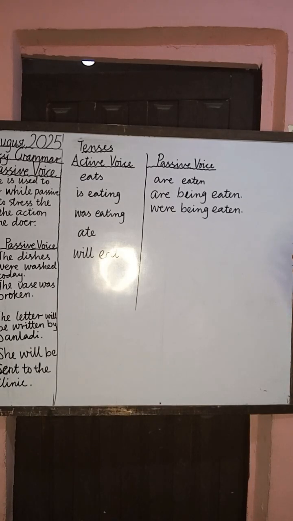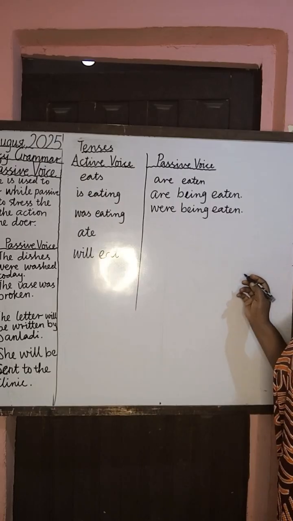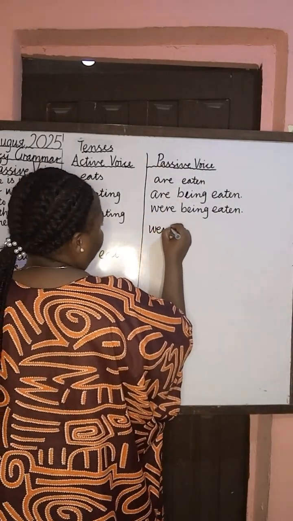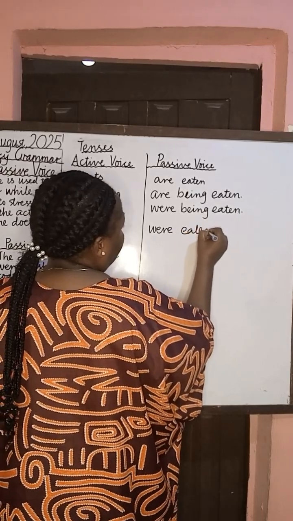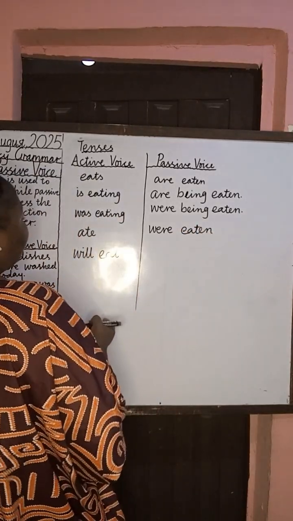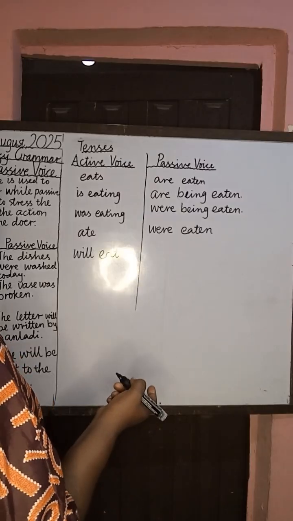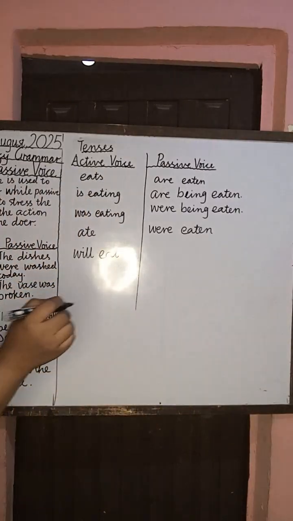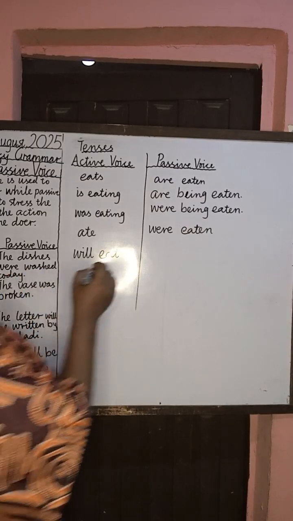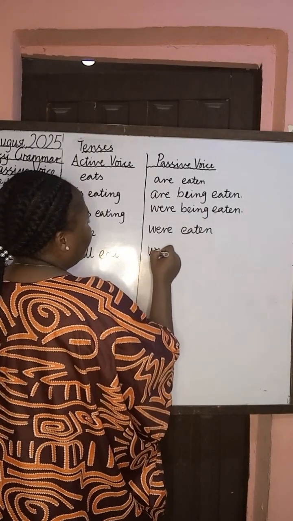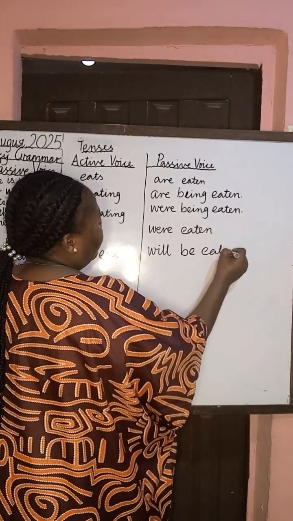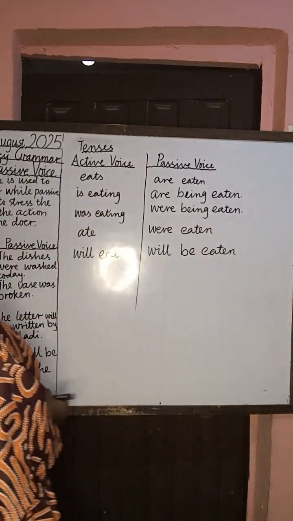Then the next one we have ate is going to turn to were eaten. Then we have will eat. Will eat will turn to what? Will eat will turn to will be eaten.